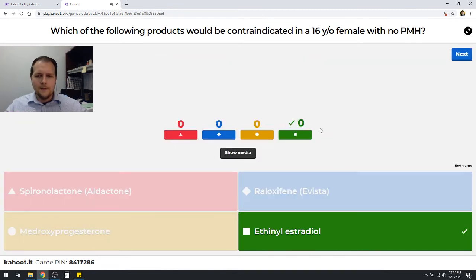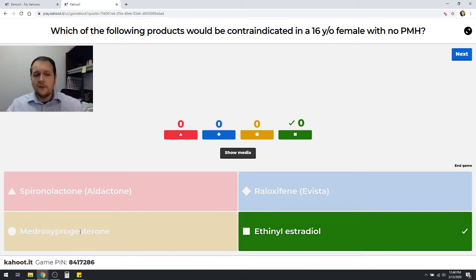The reason why is because we are worried about causing estrogen-dependent tumors, so especially things like endometrial cancer is a risk there, right? Because it doesn't contain any progesterone to prevent that. So if I had a young female like that, I would not want to use this for birth control, mainly because I'd worry about stimulating that tissue without having the counteracting agent of progesterone.